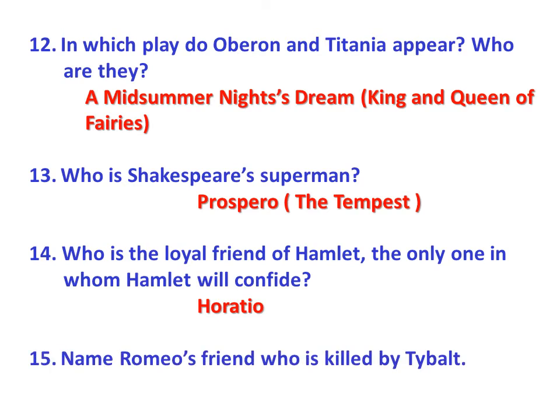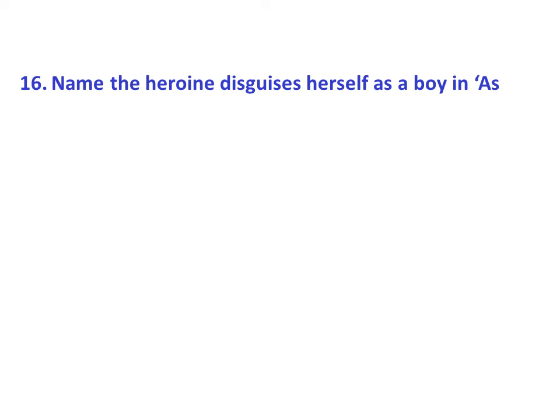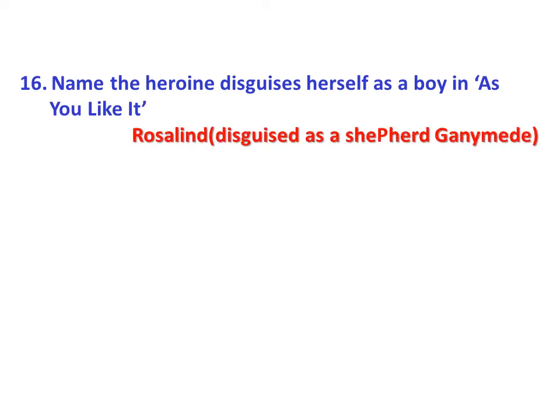Name Romeo's friend who was killed by Tybalt. So Mercutio, and he is one of the most distinctive characters in Romeo and Juliet. Name the heroine who disguises herself as a boy in As You Like It. Rosalind. So Rosalind is a heroine and protagonist of the play As You Like It, and she disguised as a shepherd named Ganymede. That is, she dresses up like a boy in the name of Ganymede.